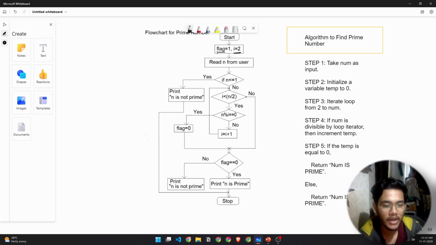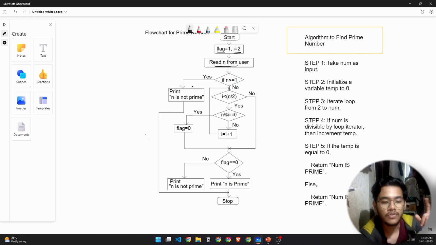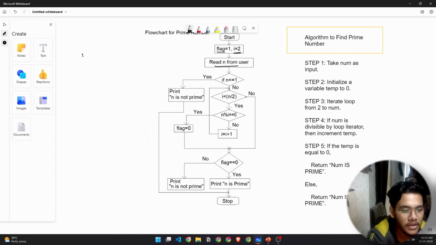Or the number that we have. So read n from the user, that this is the number. Now, in the first question I told you, we have to consider the edge cases. So if the number is 1, that's an edge case, because 1 is neither prime nor composite.